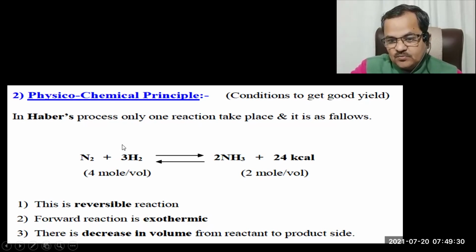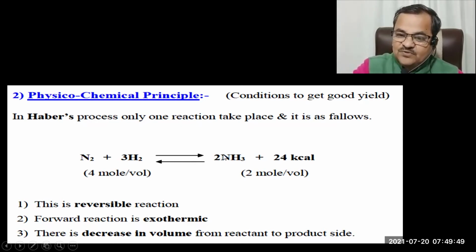So, in order to decrease the temperature, what type of reaction should be done by this system? This system itself has to carry the backward reaction, the endothermic reaction. When the endothermic reaction is carried, then only the temperature of this system goes on decreasing.